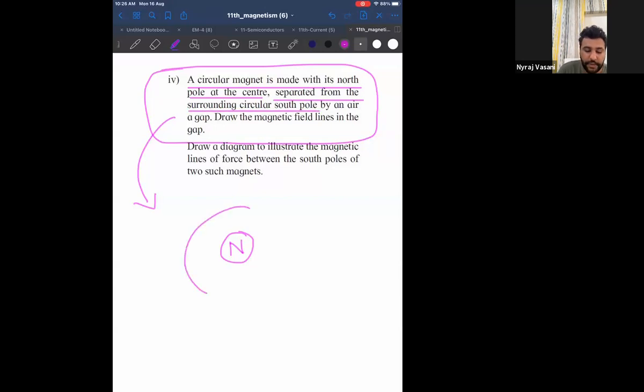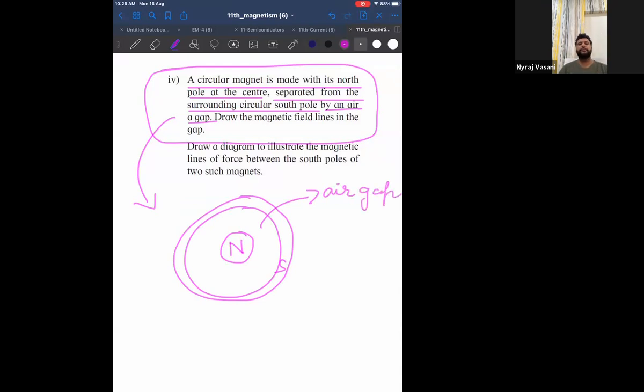That means around the north pole, there is a circular south pole. And they are separated by an air gap. Got it? So between North Pole and South Pole, there is an air gap. Draw the magnetic field lines in the gap, meaning draw the magnetic lines of force.